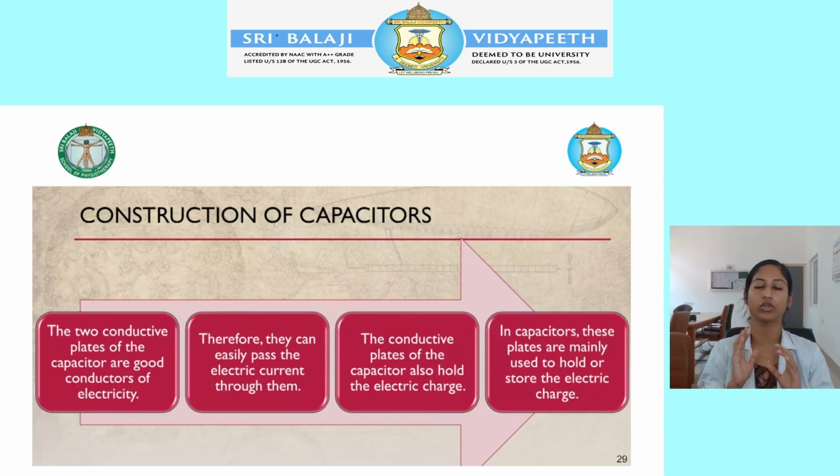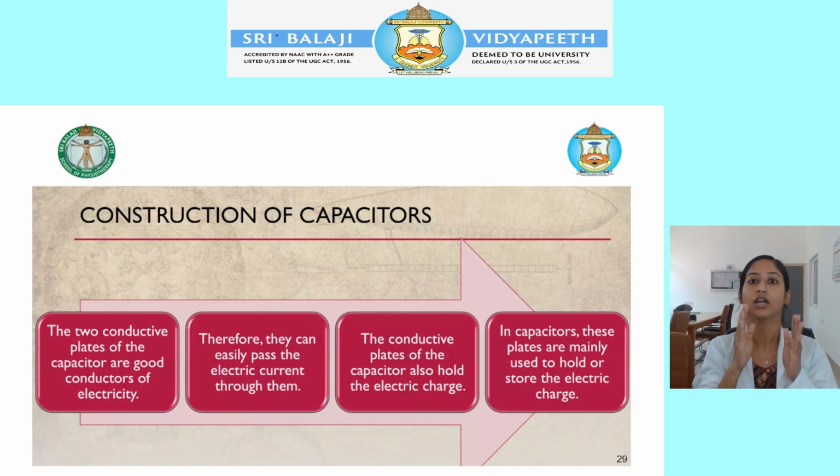Another thing I want to tell you in the detailed construction of a capacitor. There are two metal plates, and these two metal plates are good conductors of electricity, so the current will easily pass through them. But in between, the dielectric is a poor conductor of electricity, so it will prevent electricity from flowing through the circuit. Why is it preventing? Because the capacitor's role is to store the current, and it is released whenever it is required. So this is the construction of a capacitor.